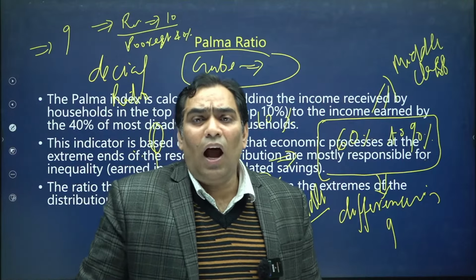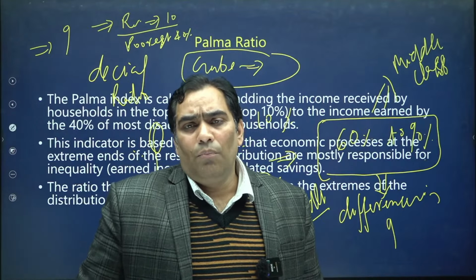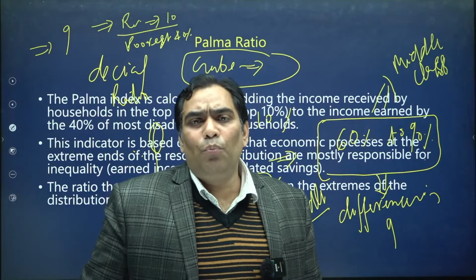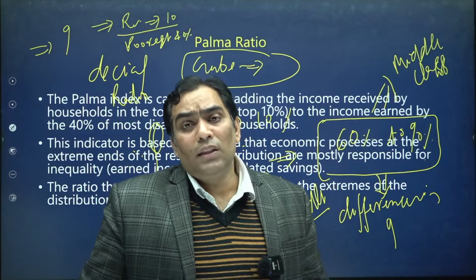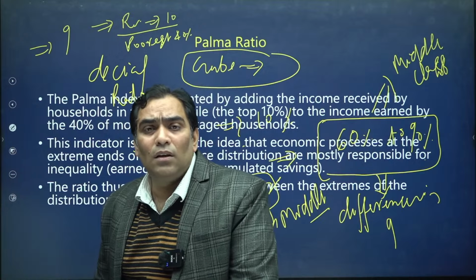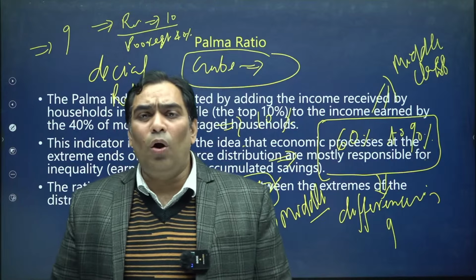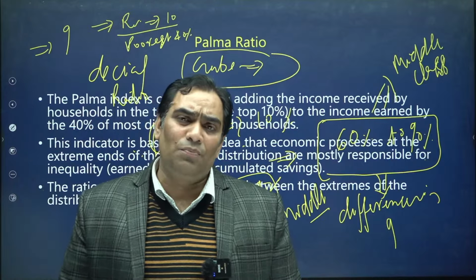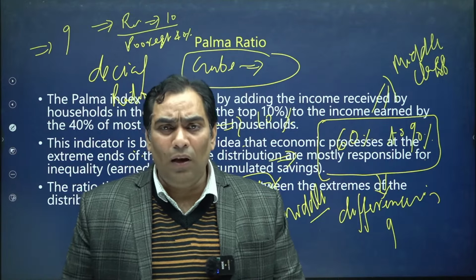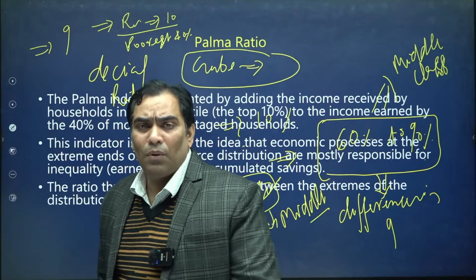That is the idea of Gabriel Palma, and that's why it is known as the Palma ratio. He was of the opinion that in the middle class there is not too much disparity, because they are all almost the same.